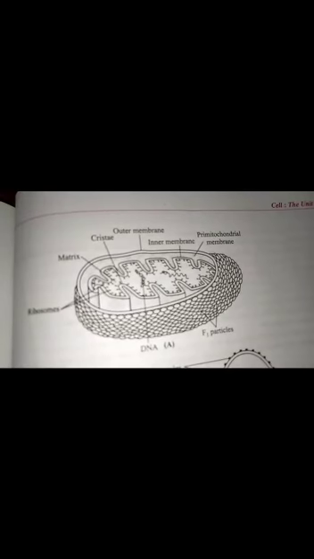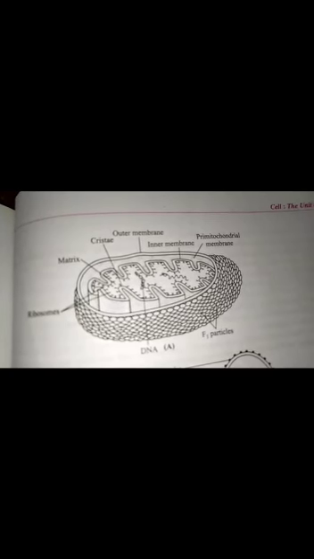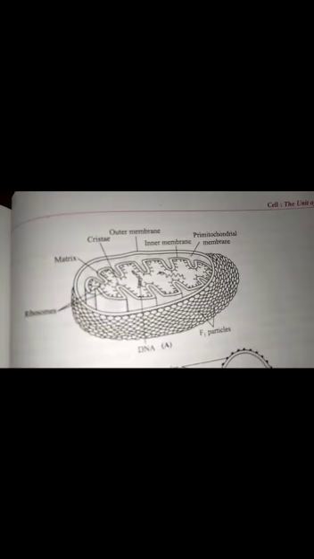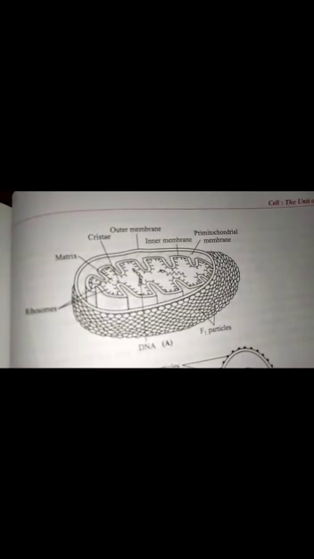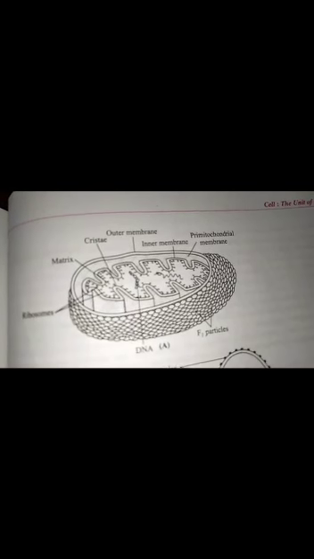Ultrastructure of mitochondria. The mitochondria are bounded by a double membrane. Each membrane is about 60 angstrom in thickness. Both the membranes are made up of lipoproteins.